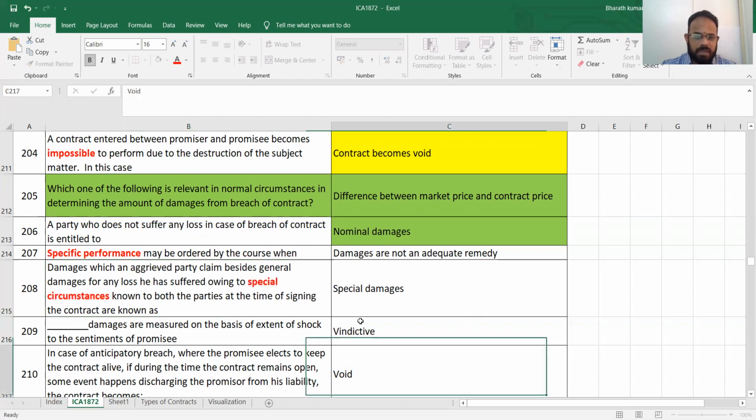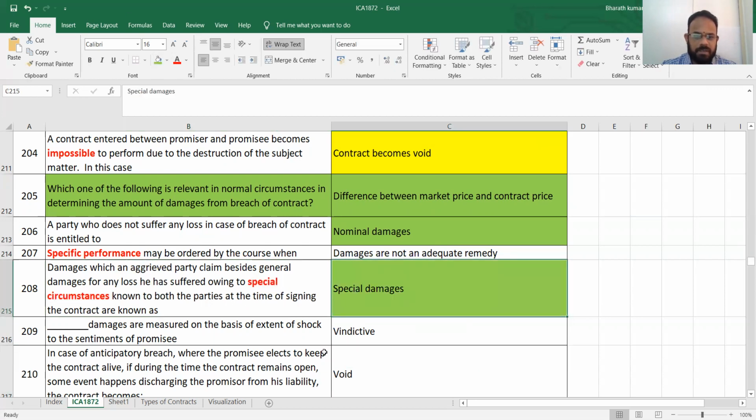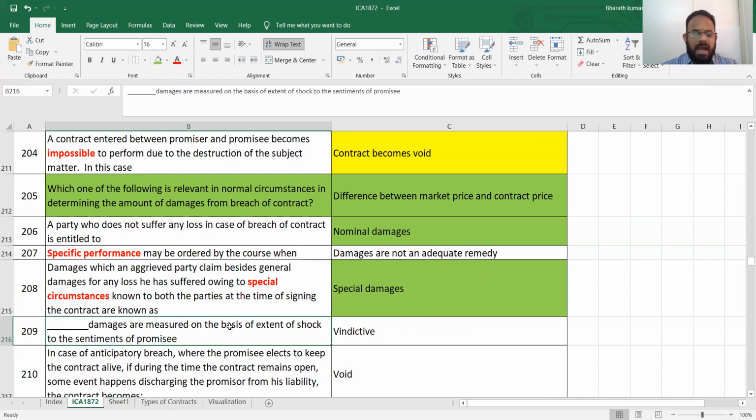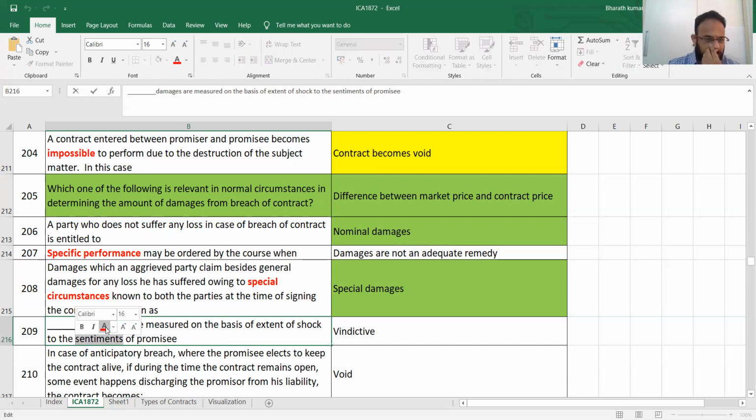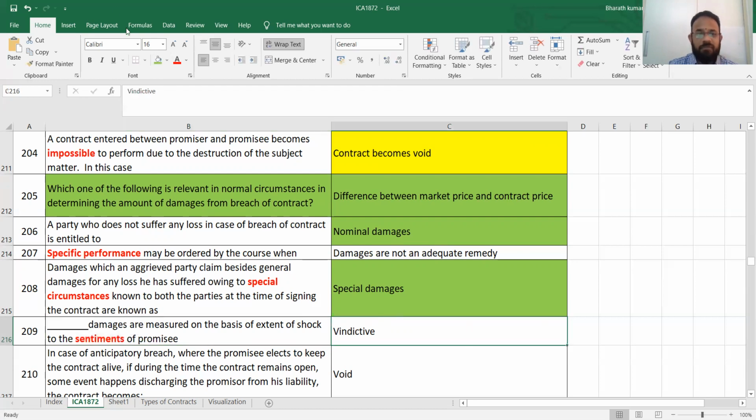Special circumstance. What's the answer? Special damages. Next, dash damages are measured on the basis of extent of shock to the sentiment. So mind level, body level is not there. Mind level, if there is anything, they will say it is called vindictive damages. Please remember and write this separately.